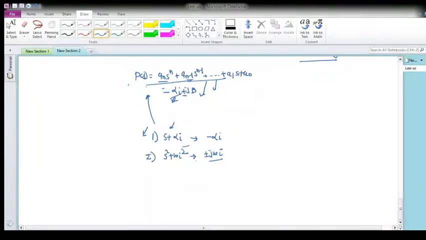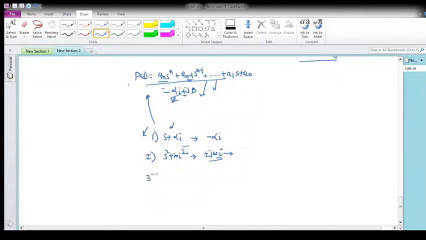But this has to be simple. There should be only one imaginary root on the j omega axis at plus minus omega, that's it. If there are multiple poles on plus minus j omega i, then your system will be unstable. So this is the second factor.